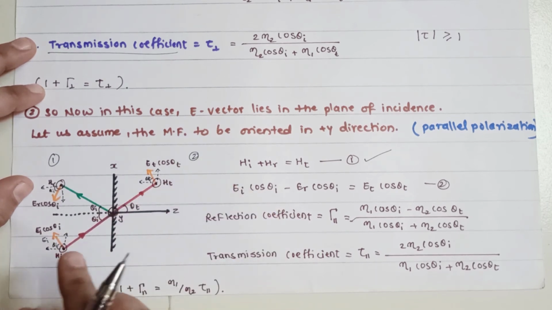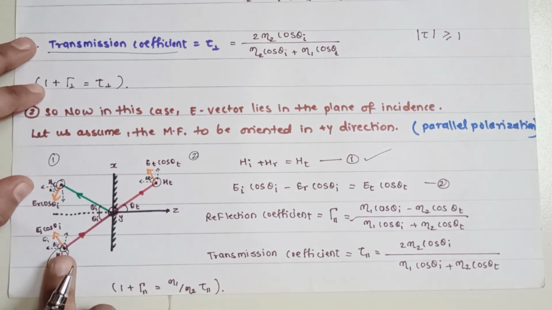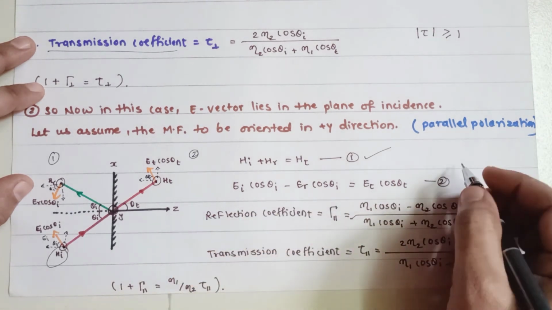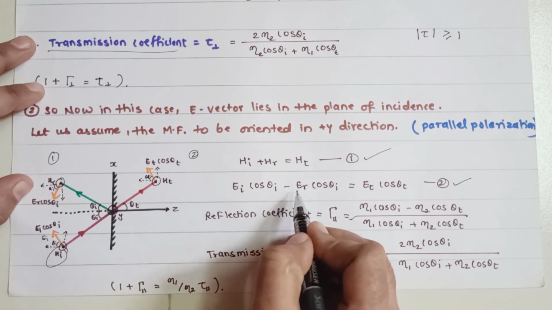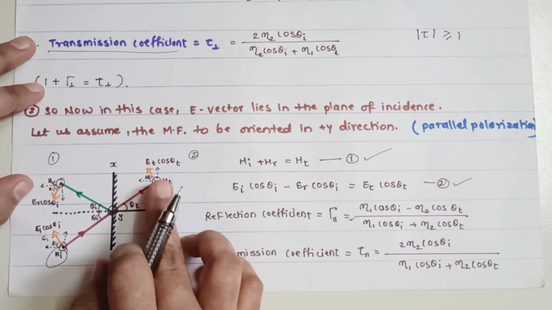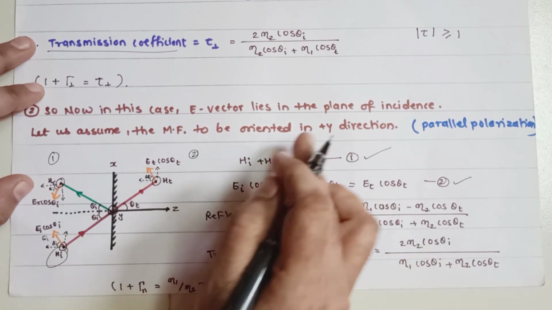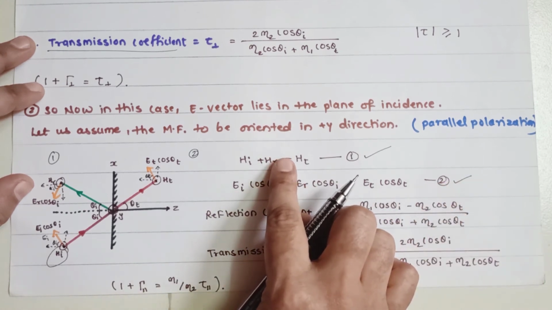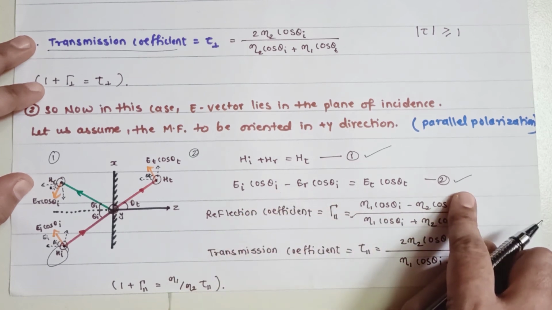So depending upon the tangential component for the magnetic field, which is continuous, the electric field is going to give equation number 2, that is EI cos theta I minus ER cos theta I is equal to ET cos theta T. So we have to consider the parallel condition here, because it is in a parallel position with respect to the magnetic field. Now electric field, so I am just going to write down equations 1 and 2.